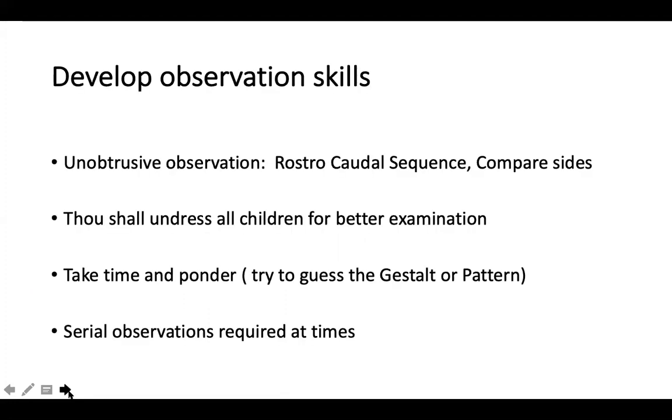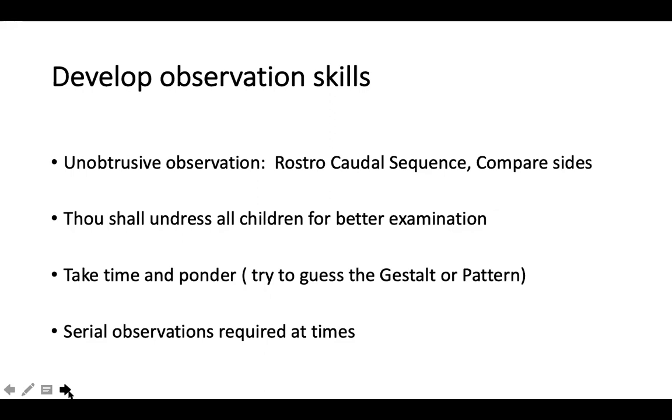So what do we see from the observation of this child? It is important that every student starts developing his observation skills. I mean, almost in every session I tell this. The observation should be unobtrusive, without any stress on you, the kid, or the family. Better you allow the child to just play, and always have a sequence in your mind. You can have a sequence from head to toe, and you can always compare between right side and left side.